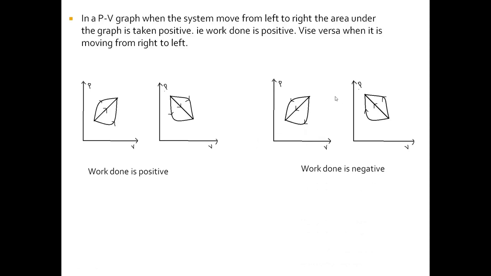So in all these cases you can see that the process moves from the right hand side to the left hand side, so the area under the graph is taken as negative here, and the area under the graph is taken as positive if it moves from the left hand side to the right hand side.